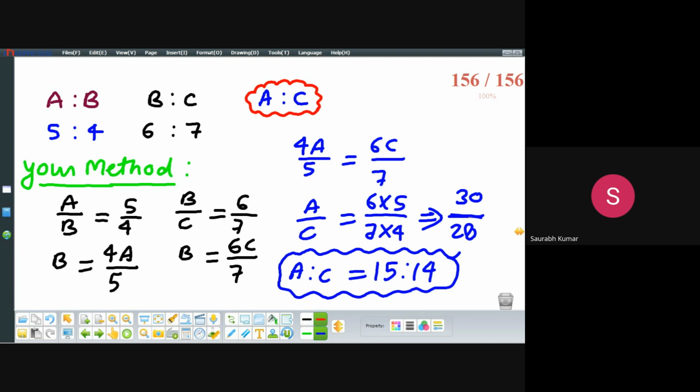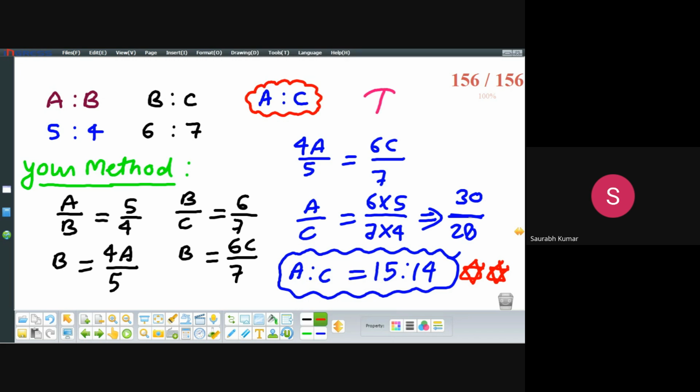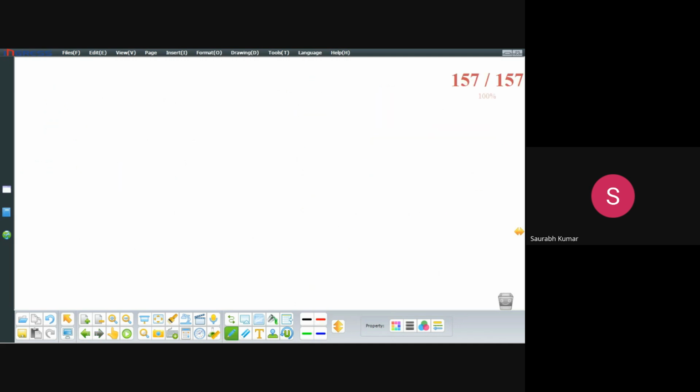Definitely the ratio will come out, beta, but this is a time taking procedure. So how to calculate this?